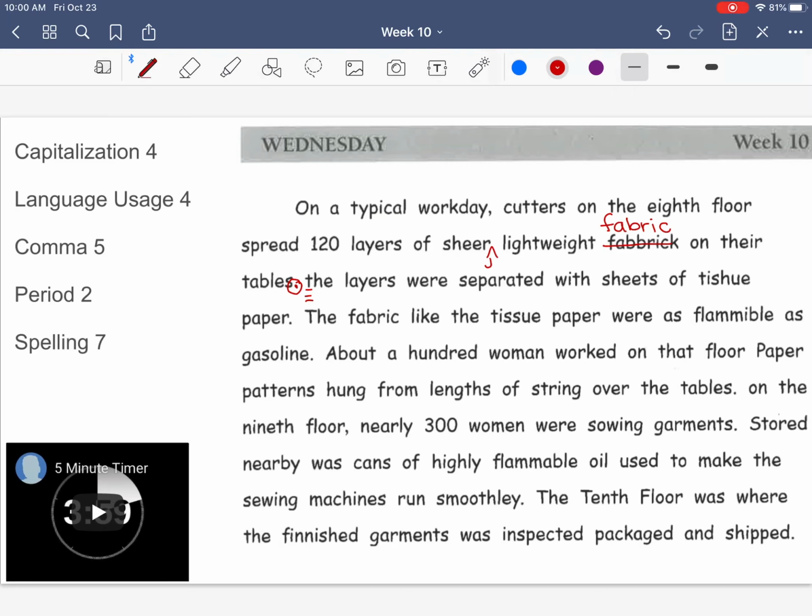In my next sentence, the layers were separated with sheets of tissue paper. I have a spelling mistake, and that is tissue. That should be Tissue.